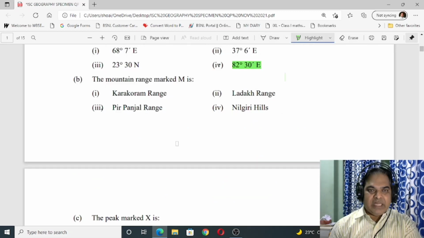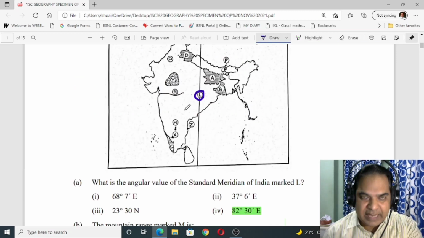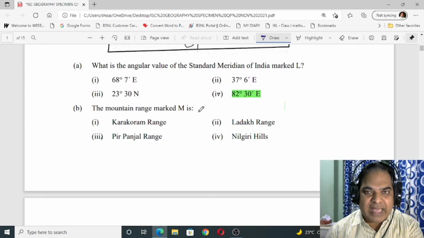Okay. Now next one you can see here B. The mountain range marked M is. So where is the mountain marked M? So you can see where it is. So M marked over here. This is the one. M on the top. So this one, what it is? You can see here. The mountain range marked M is. Which one is the correct answer for this? So it is Pir Panjal range.